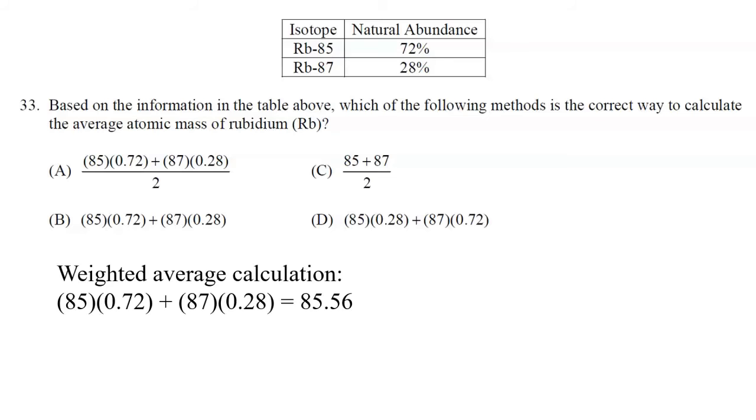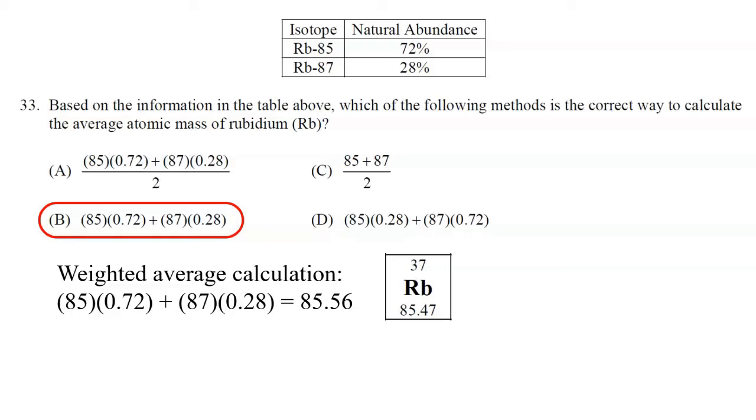So it's going to be 85 in this case for rubidium times the abundance as a decimal, 0.72, plus 87, the other mass number, times its percent abundance as a decimal, 0.28. And sure enough, we get a value of 85.56, which is pretty close to 85.47. In other words, it's close to the average atomic mass that we see on the periodic table. So the correct setup for this calculation is choice B.